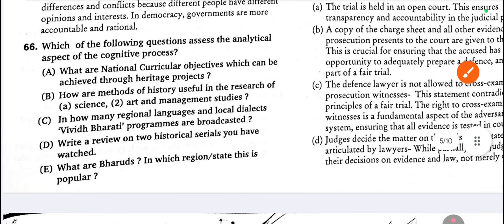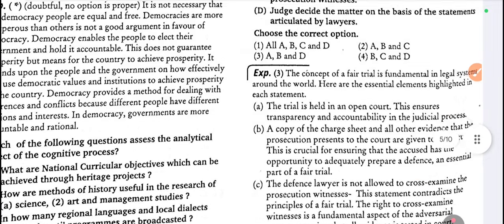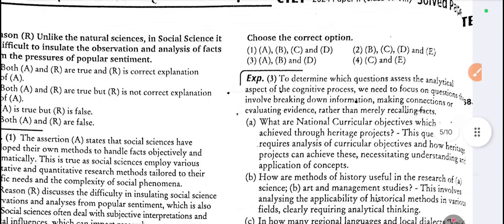66. Which of the following questions assess the analytical aspect of the cognitive process? Analytical means the questions will be like how, why, like that. The answer should be open-ended. So we can check the answer for this one.